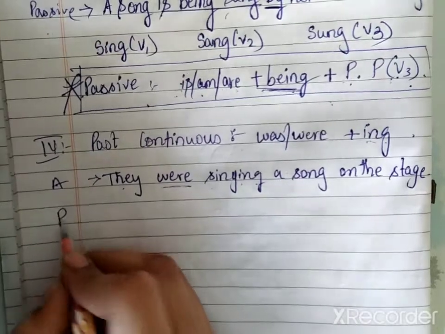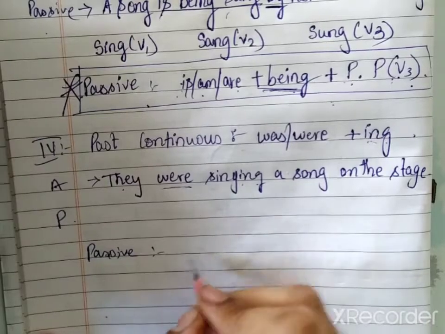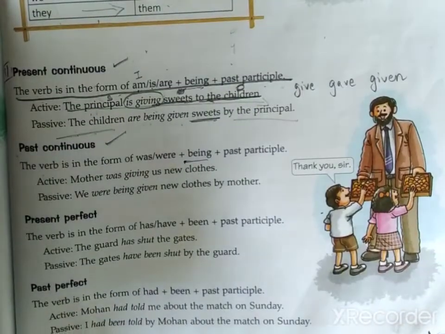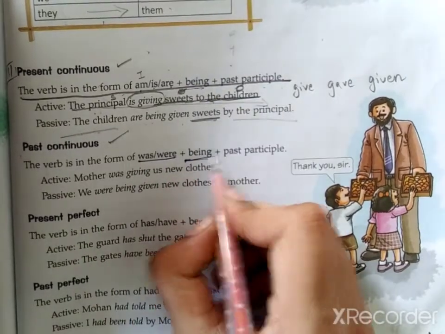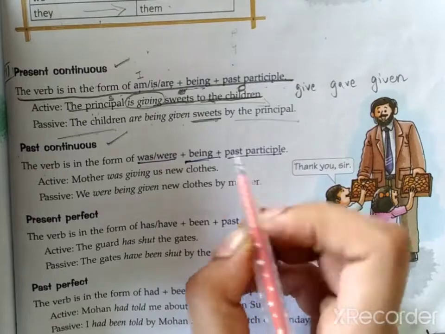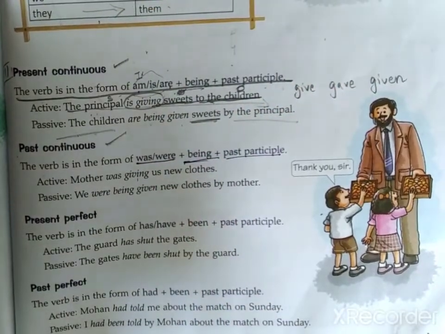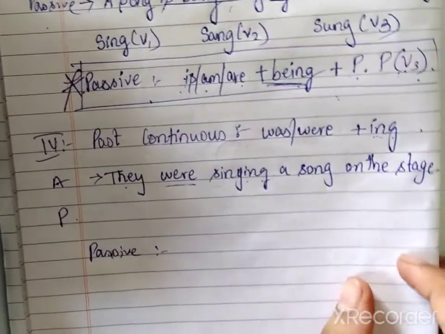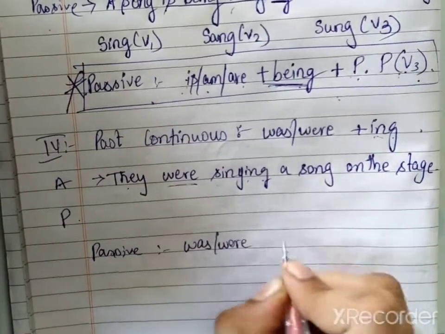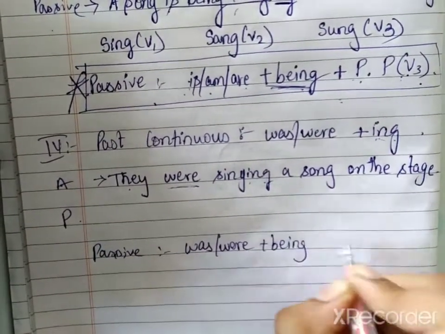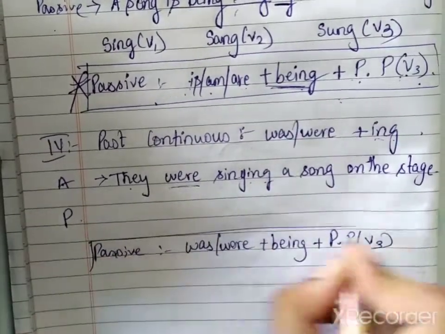Right? This is an active sentence. Now let us write a passive sentence. And we know what's the formula for passive? Just now we read it. The verb is in the form of was or were plus being plus past participle. So what is changed from present to past? Just the be verbs are changed. So, was or were plus being plus past participle. Right? This is the formula.